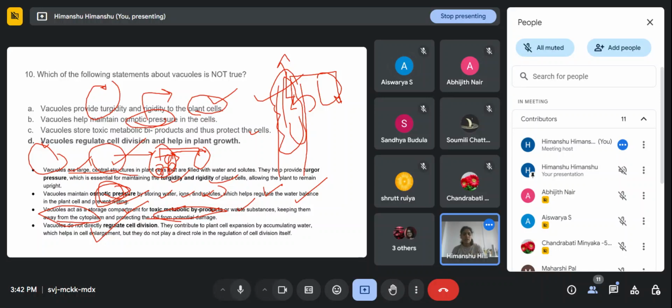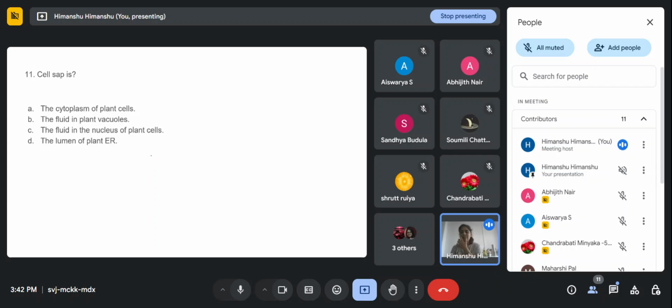Okay. Next is, cell sap is: Option A, the cytoplasm of plant cell. Option B, the fluid in plant vacuoles. Option C, the fluid in the nucleus of plant cells. Option D, the lumen of plant ER. Cell sap is? Anyone? Cell sap.